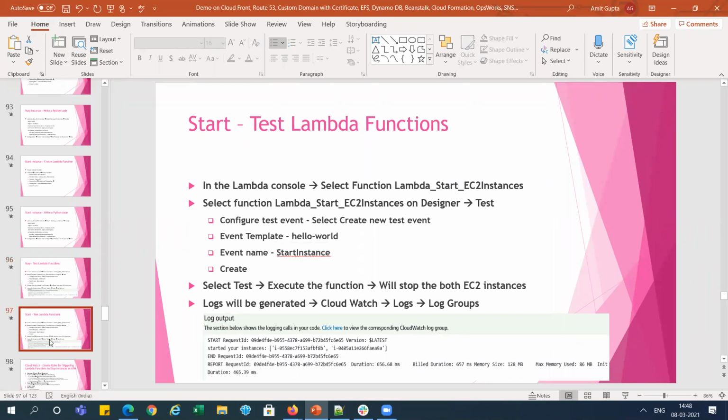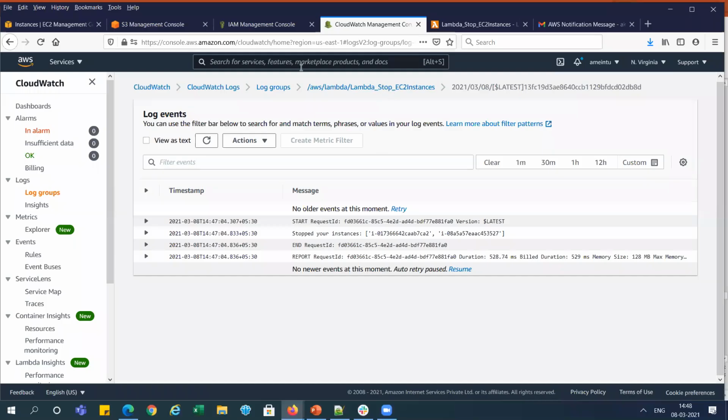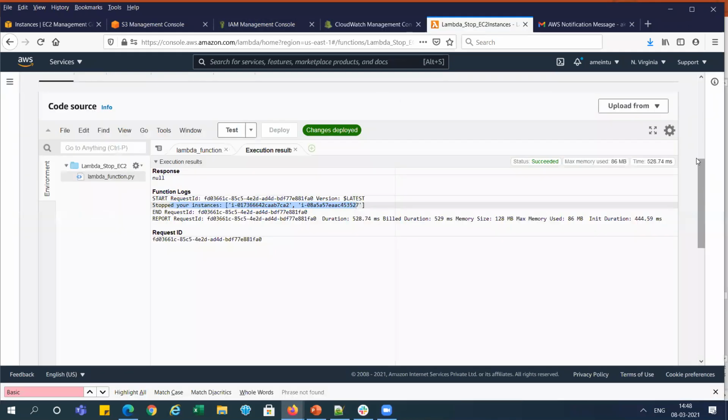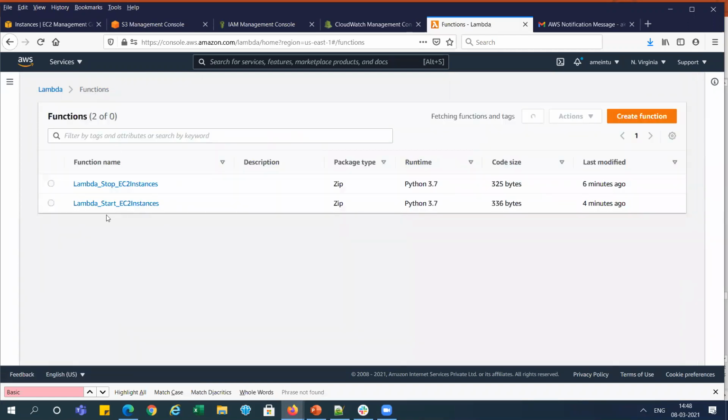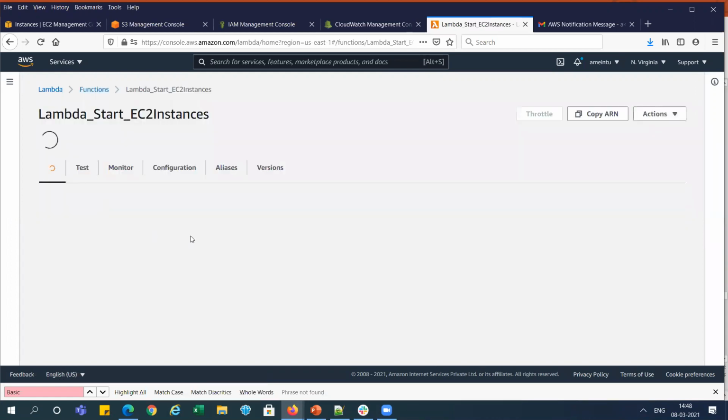So after that, we need to go and start the instance. We will test whether it is working or not. So we need to do the same thing again. Go to the Lambda function, start one, right? And create a test one, create a test here.